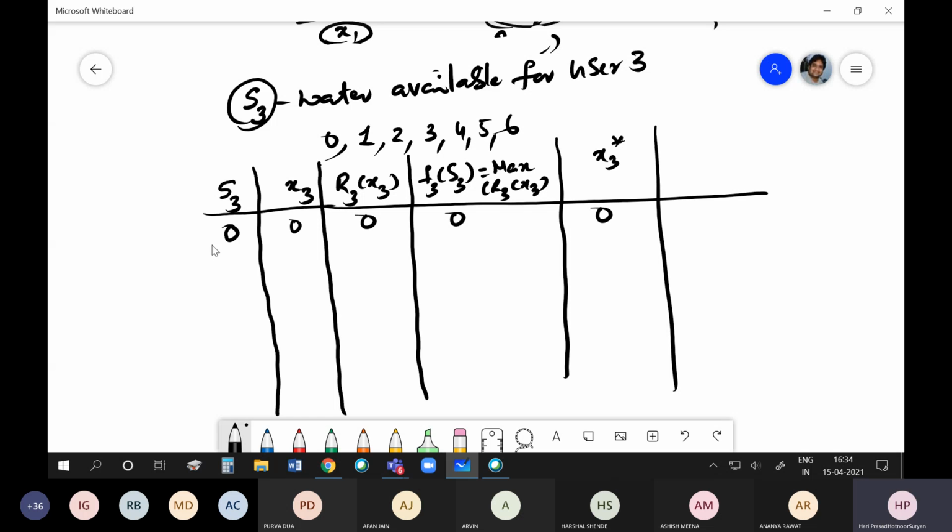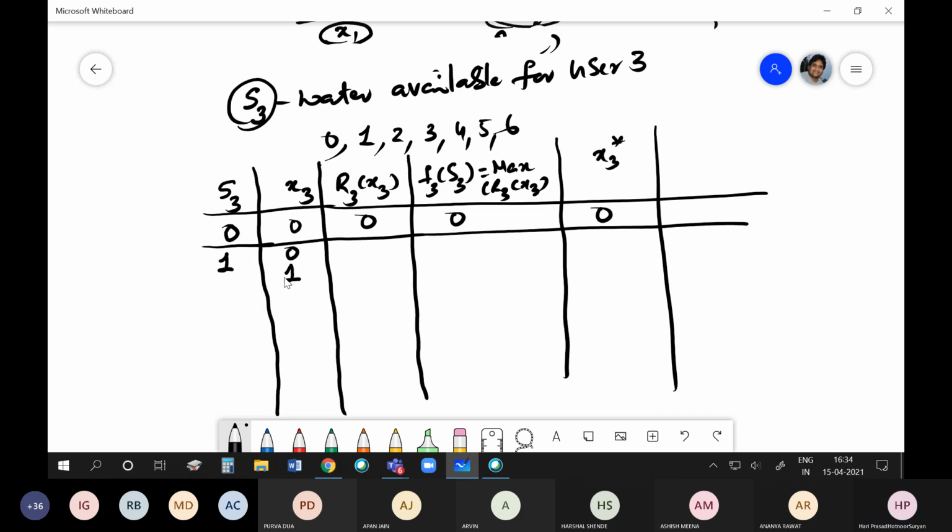Now let us say I have 1 unit available for allocating to user 3. What are the possible values of X3 I can have now? 0 and 1. Exactly. I have an option not to give anything to X3, or I have an option to give 1 unit.